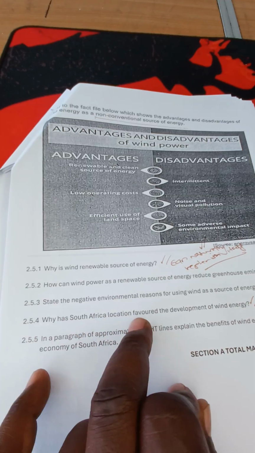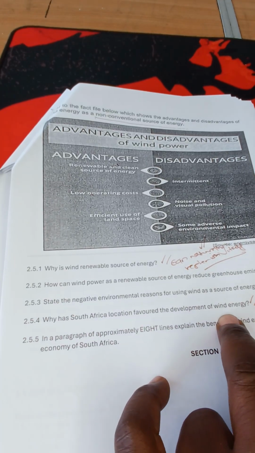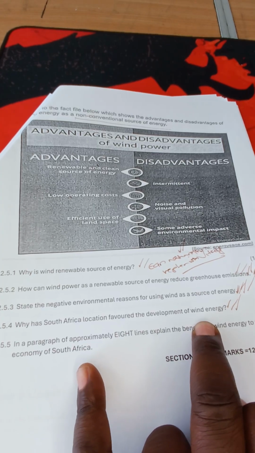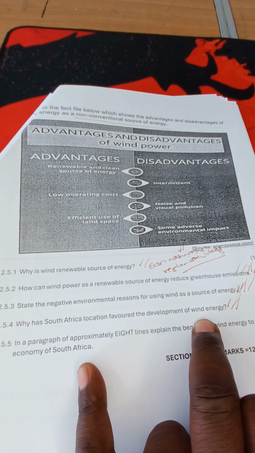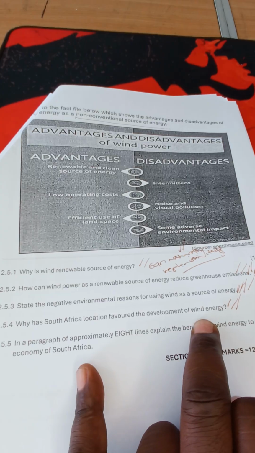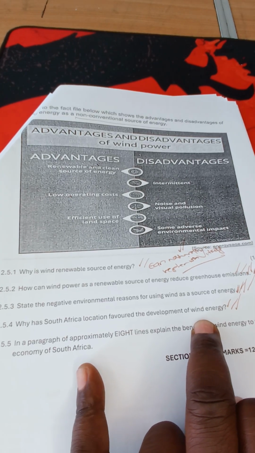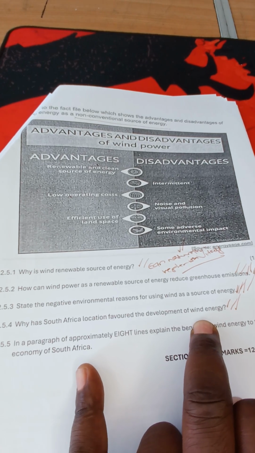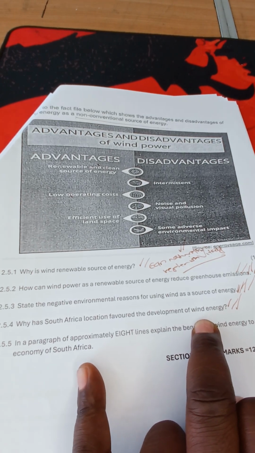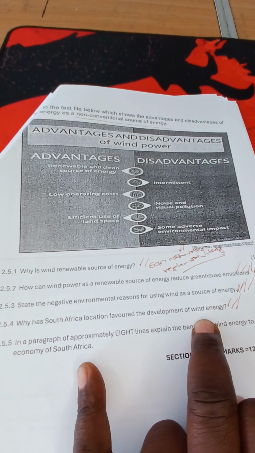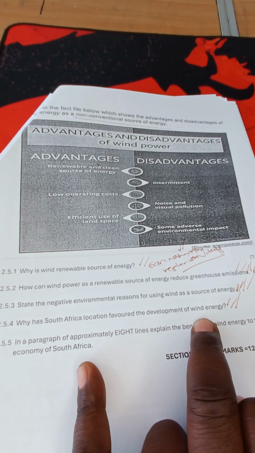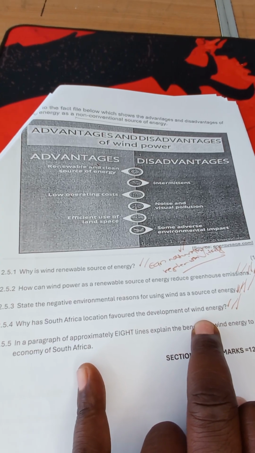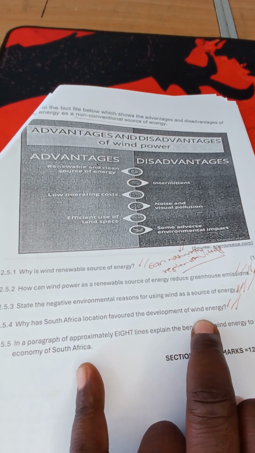Then, why does South Africa's location favor the development of wind energy? Where South Africa is located, how does it favor the development of wind energy? That's basically what we are talking about. 2.5.4. It is located at a latitude that receives enough sunlight to cause pressure differences. Wind moves from higher to lower pressure. So where it's located, it receives enough sunlight to cause pressure differences, so that our wind moves from high to low pressure. That is what is favored by the location of South Africa in terms of the latitude where it's found.